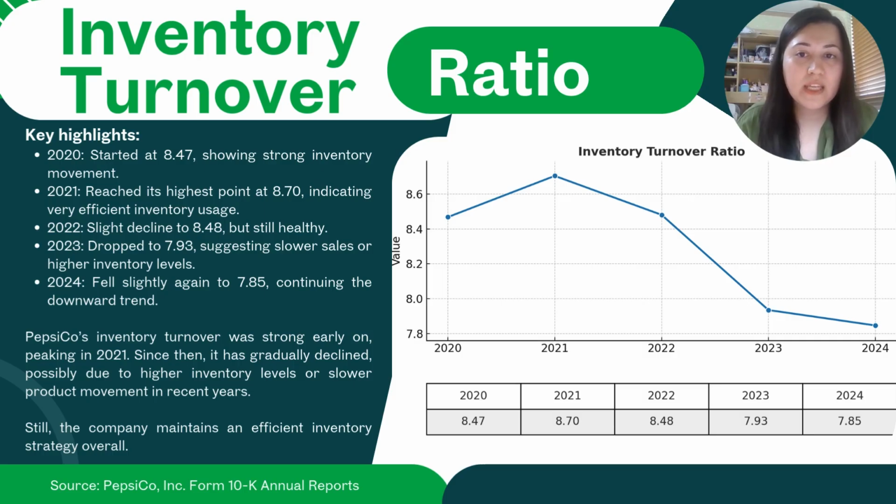And then in 2023, it dropped to 7.93, suggesting slower sales or higher inventory levels. And by 2024, it fell slightly again to 7.85, continuing the downward trend. So PepsiCo's inventory turnover was strong early on, but since then it has gradually declined.